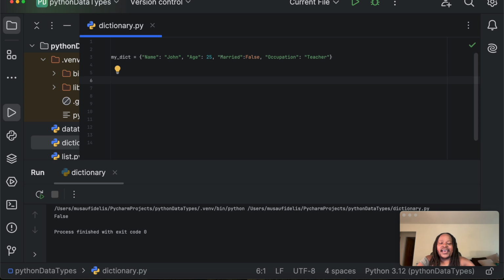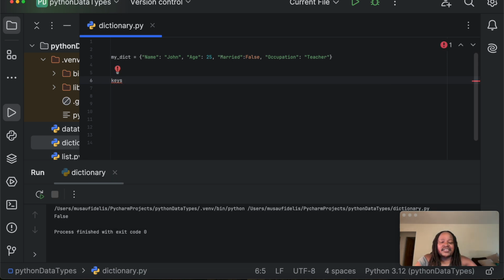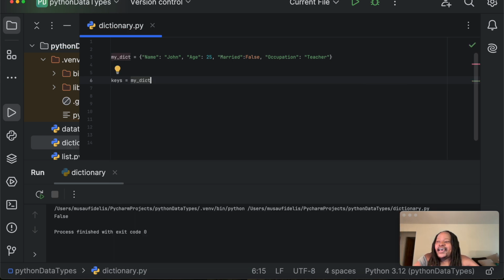I can come here and say keys to get all the keys. I can have a variable called keys. It returns items, so I have to provide a variable to hold the returned items. I can write my dict, the name of the dictionary, and then dot keys, the keys method.